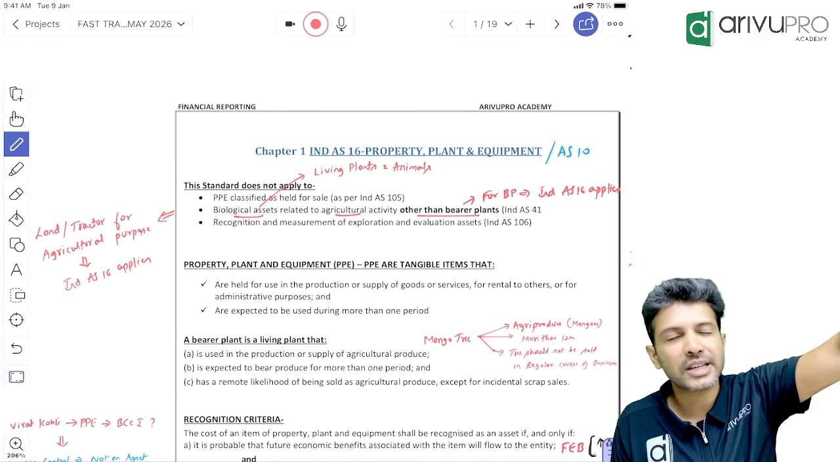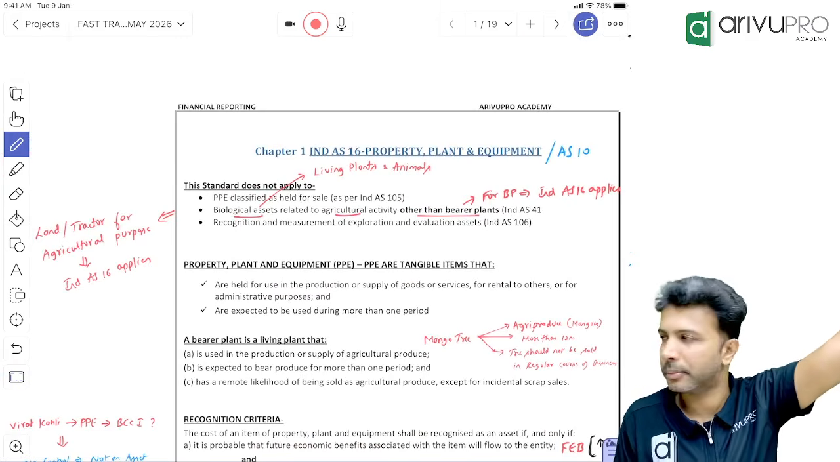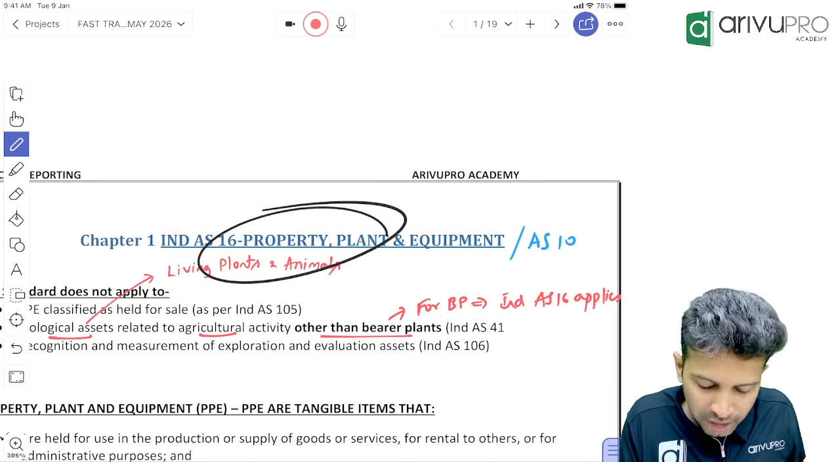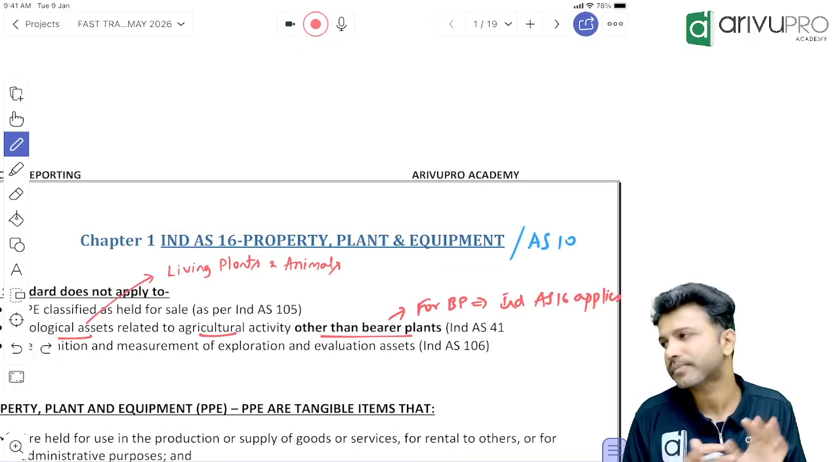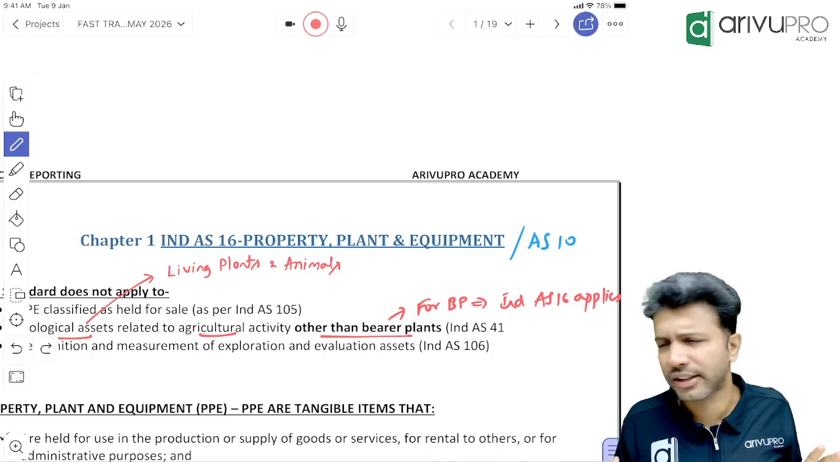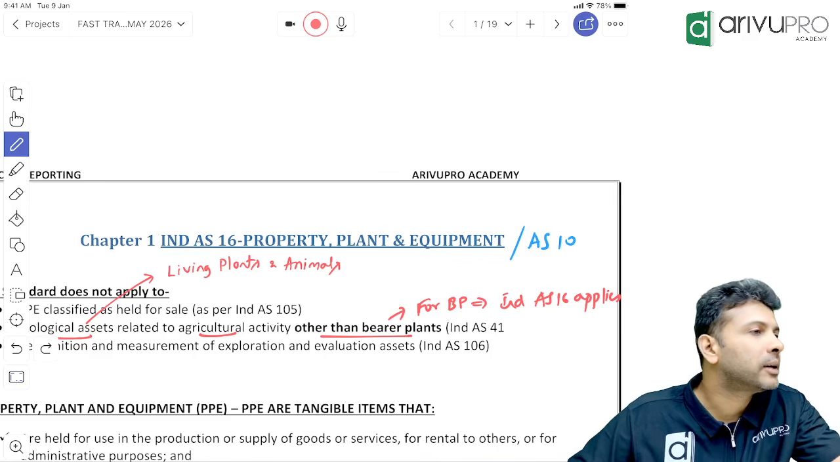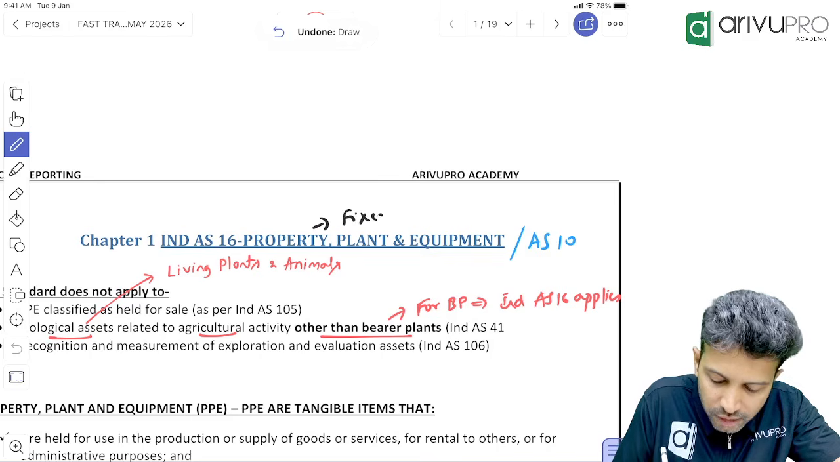Okay, what's the first standard we said? IND AS 16. That talks about what? Property, plant and equipment. Basically, IND AS 16 gives guidance as to how property, plant and equipment should be recognized, disclosed, etc. Now, people, why IND AS 16? If you want to understand the background, property, plant and equipment is nothing but your fixed asset.